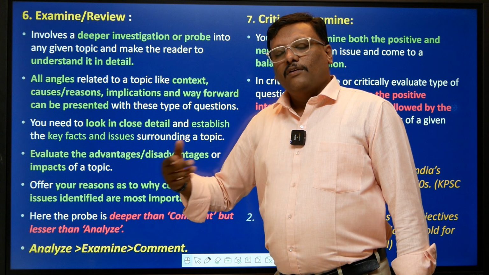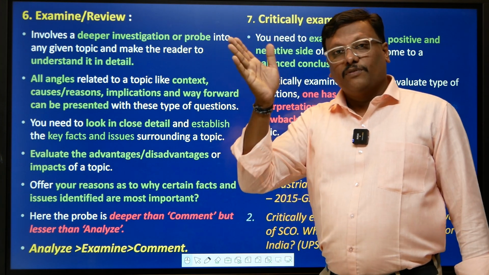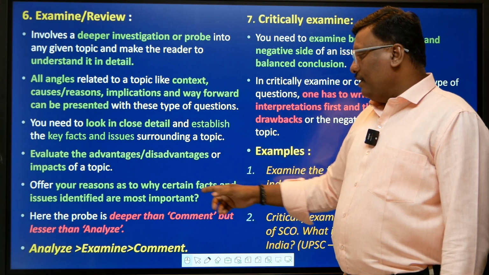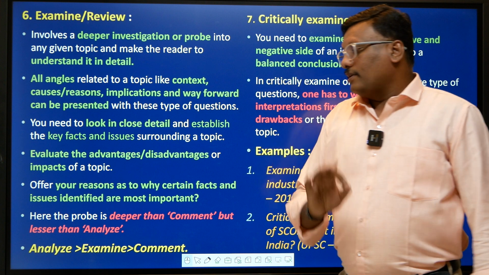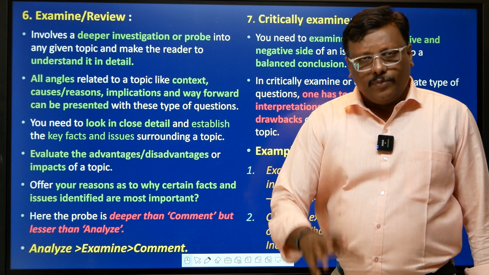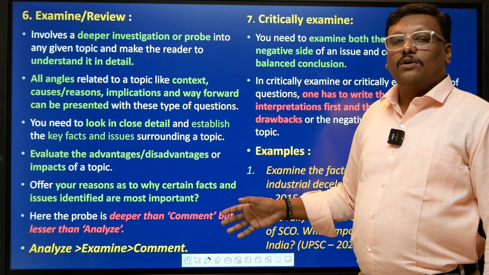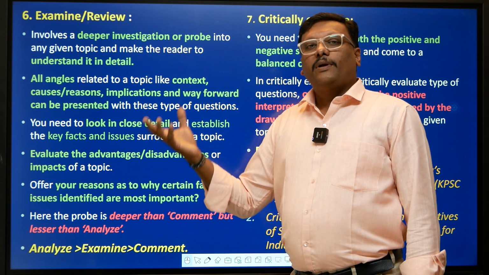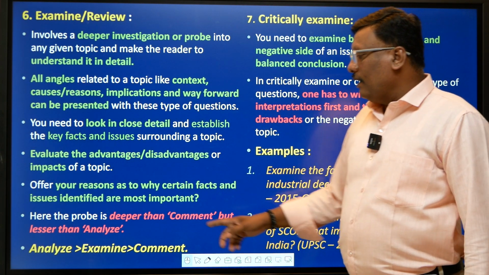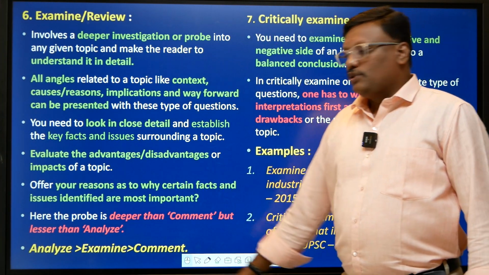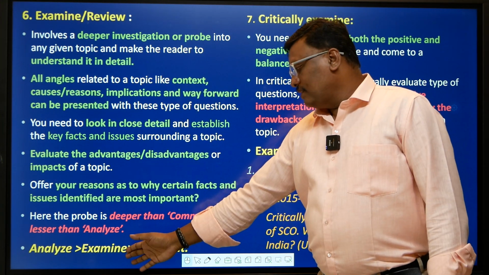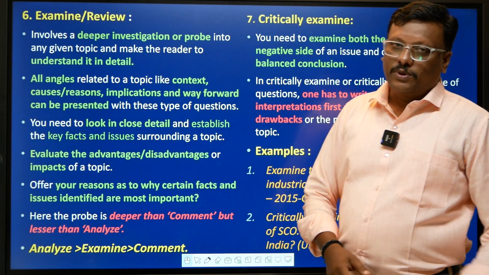While examining, you present a view, based on your observation, certified with factual evidence. You give reasons why certain facts and issues are most important, with evidence, and stress why a particular argument is most important. So it is deeper than comment but lesser than analyze. Analyze is the deepest deconstruction or investigation, examine is moderate, and comment is the least.